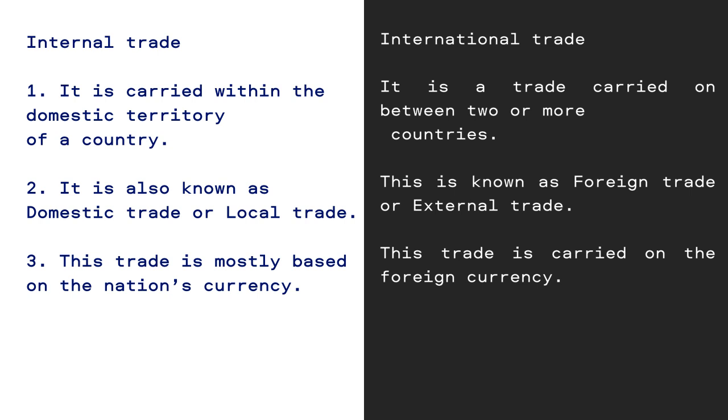Point number 3. This trade is mostly based on the nation's currency. This trade is carried on in foreign currency.